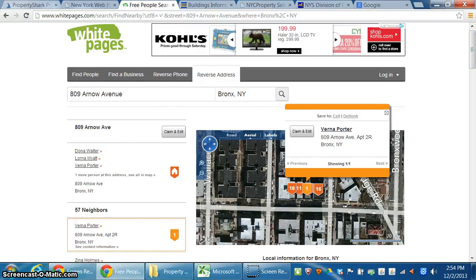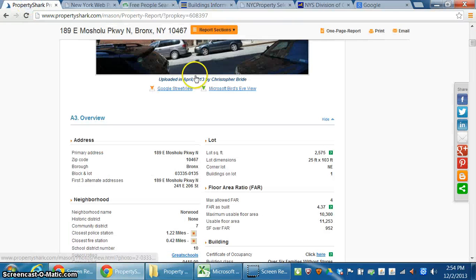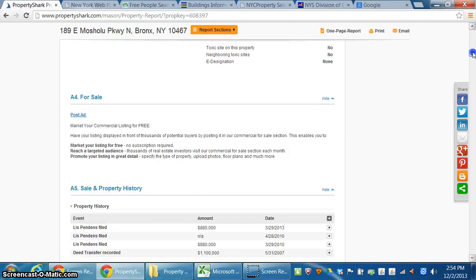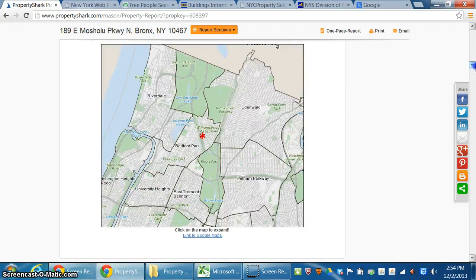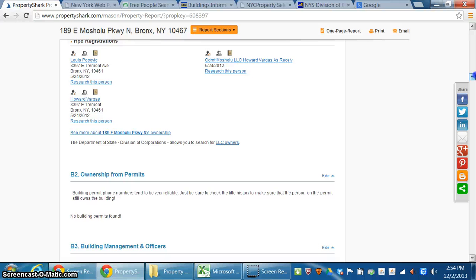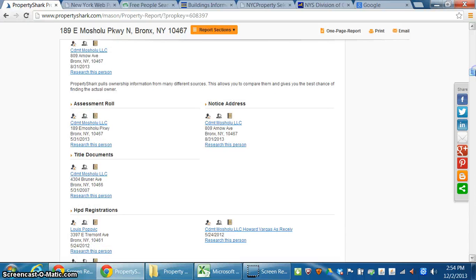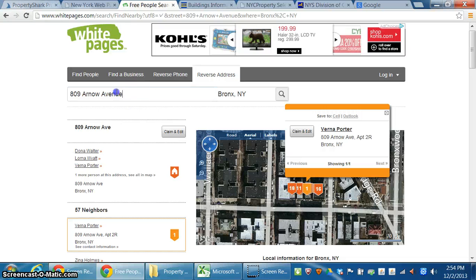We can also now check this address that we have on Property Shark that came up here, which is 4304 Bruna Avenue. We can check that here as well.